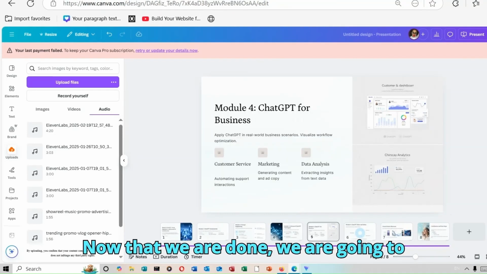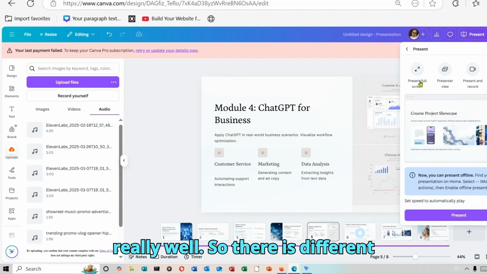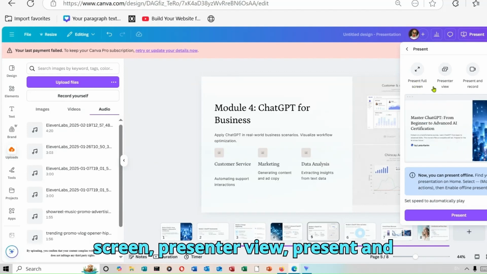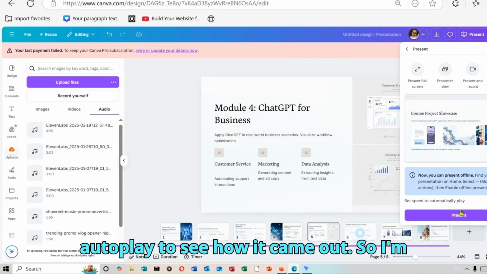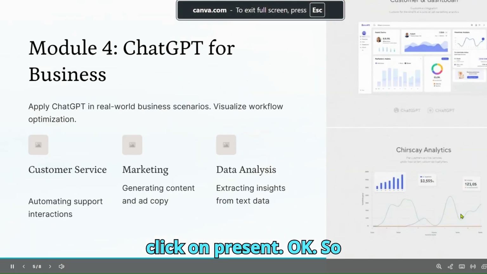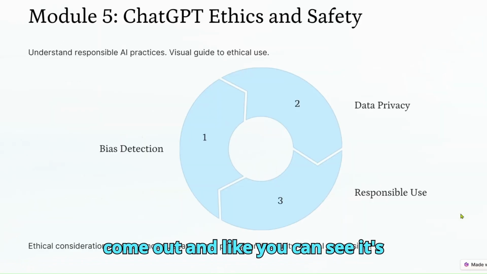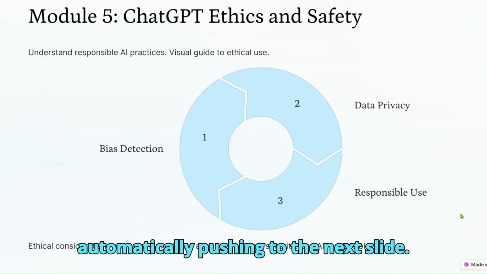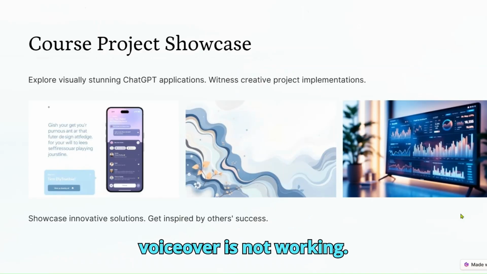Now that we are done, we are going to click on present to see if it came out really well. There are different options, like you can see present full screen, present a view, present and record, then autoplay. So let's try autoplay to see how it came out. I'm just going to click on that and then click on present. Like you can see, guys, this is how it has come out, and it's automatically pushing to the next slide. But the only problem here is that the voiceover is not working.